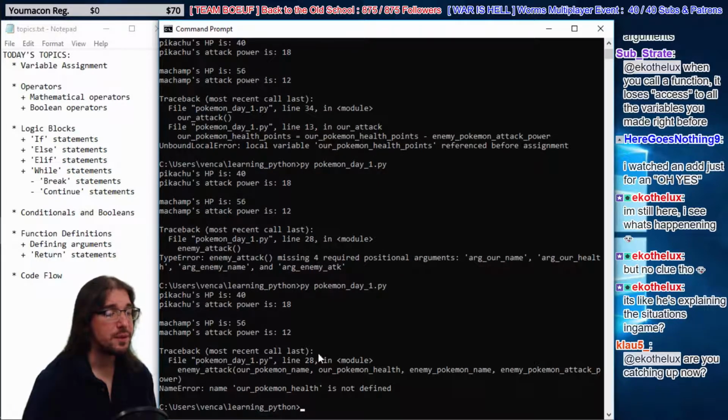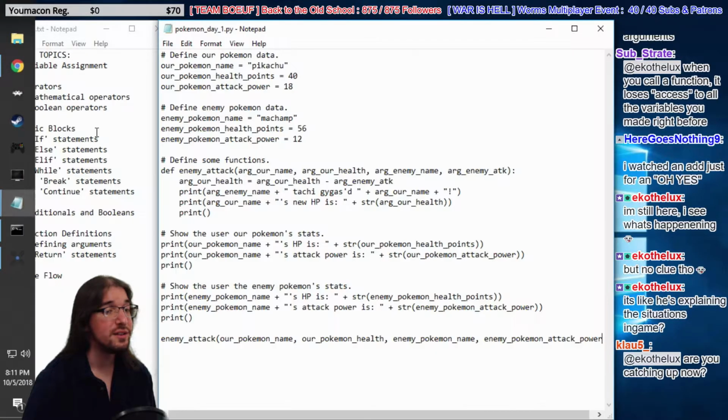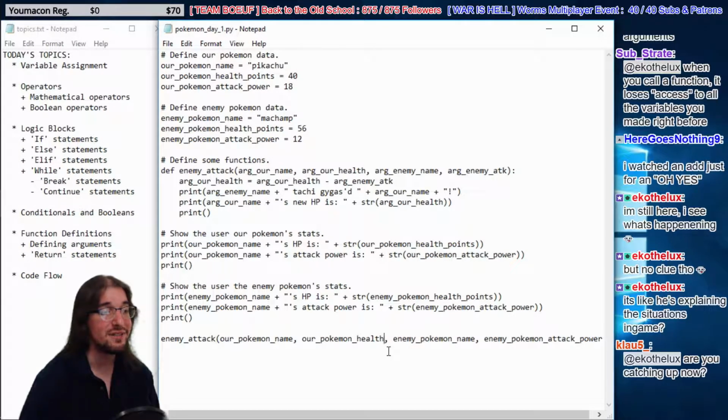Oh, I messed something up, guys. It's not our Pokemon health. It's our Pokemon health points. My bad, my bad. So that's going to make this line even longer. Look how long this line is.